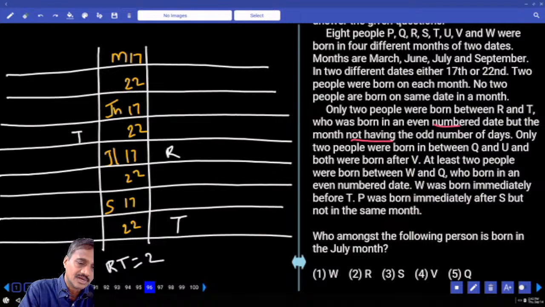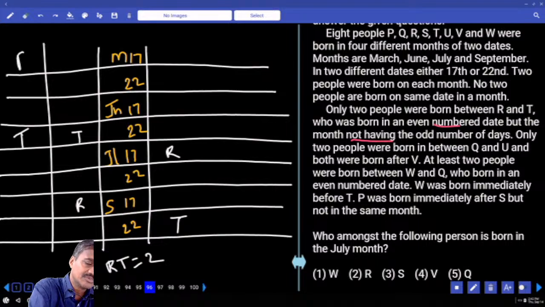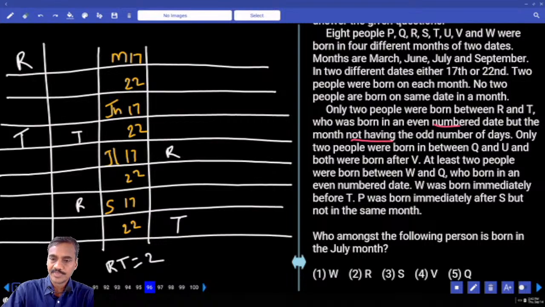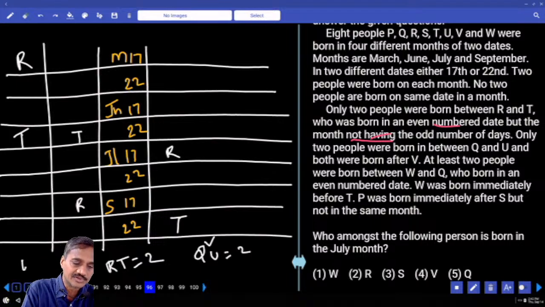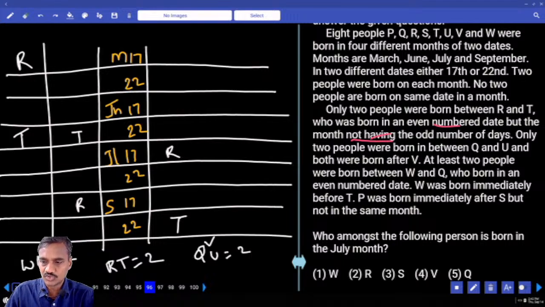Then next one: between R and T there must be exactly 2. Now R can be here, there is one possibility, and R can be here, this is the next possibility. So altogether we have 3 possibilities. And only 2 people between Q and U. In between Q and U, only 2 people, and both were born after V. Both Q and U were born after V. At least 2 people were born between W and Q, so at least 2 people between W and Q.